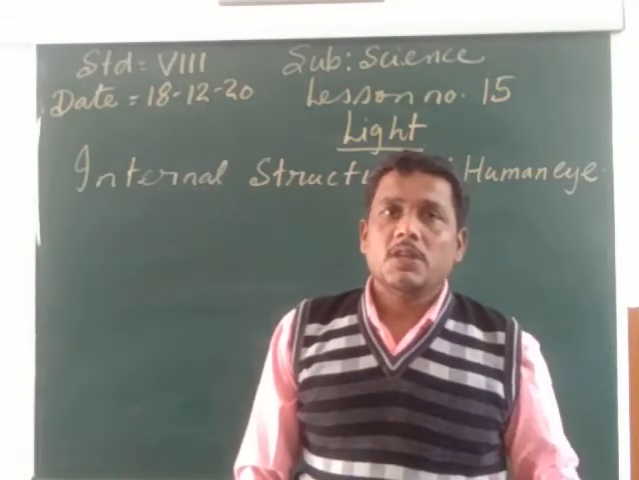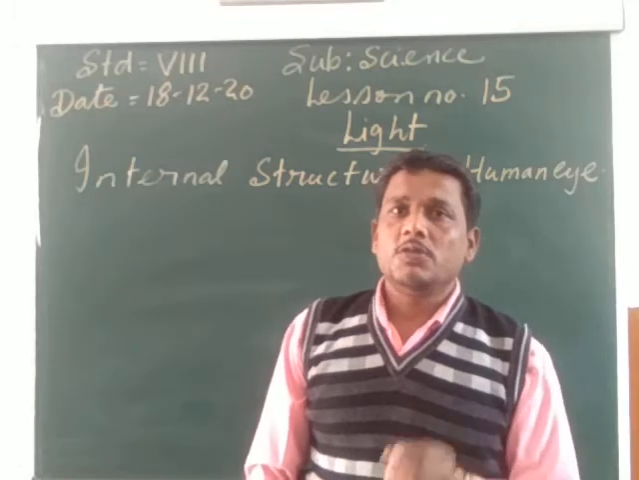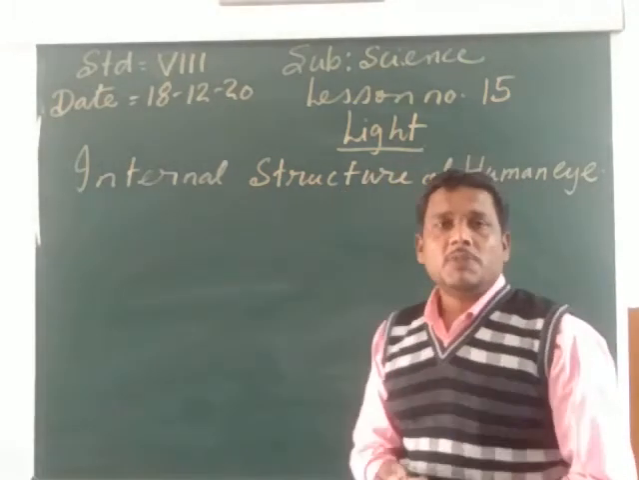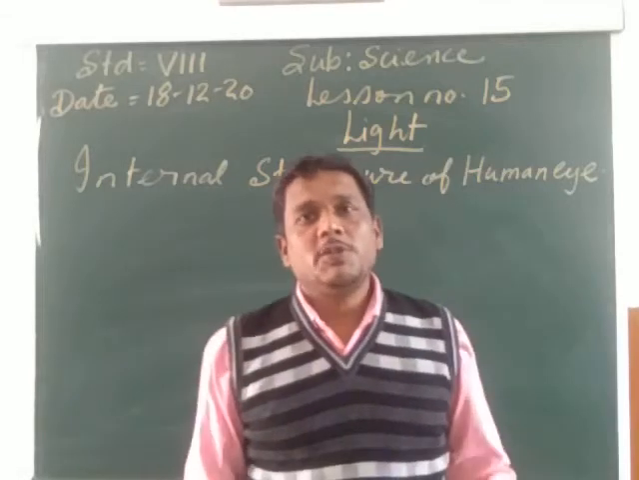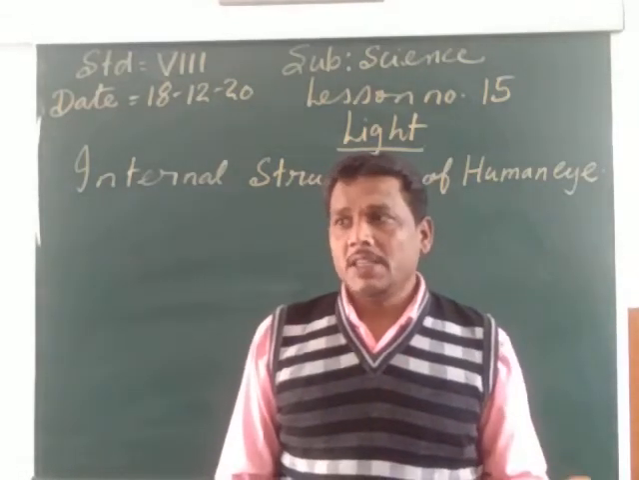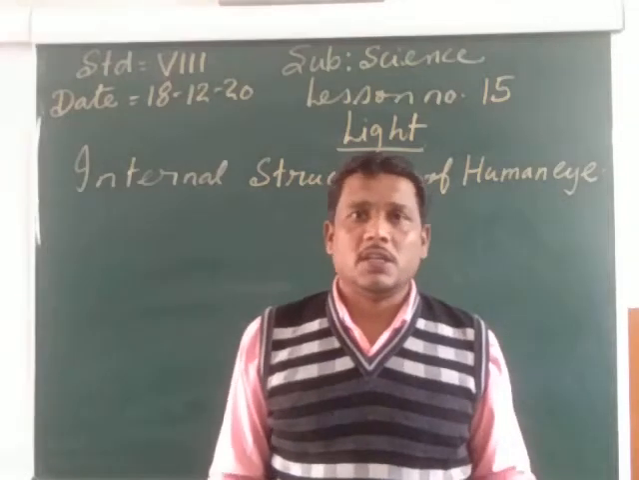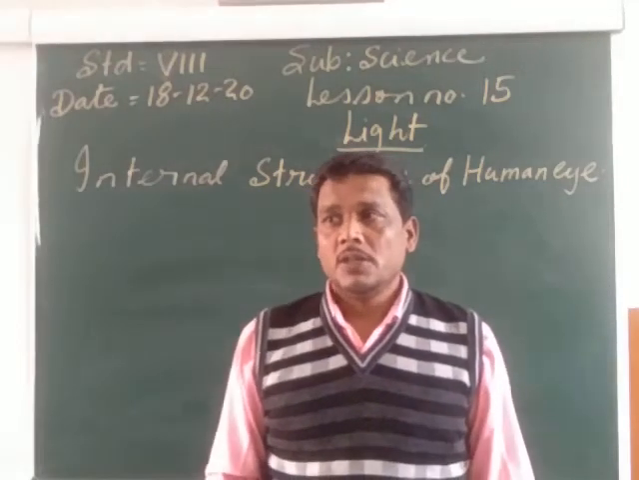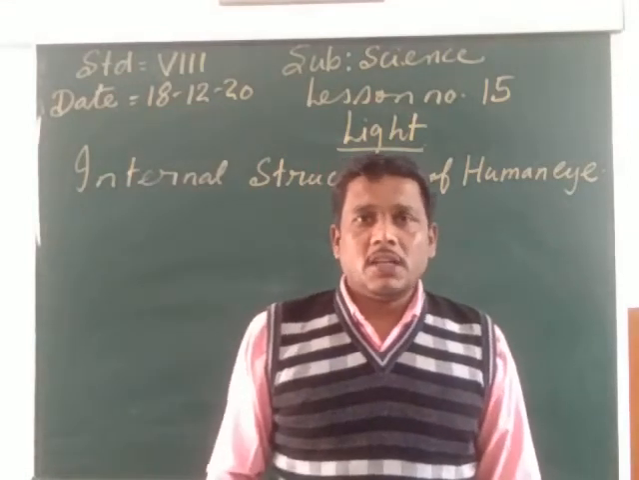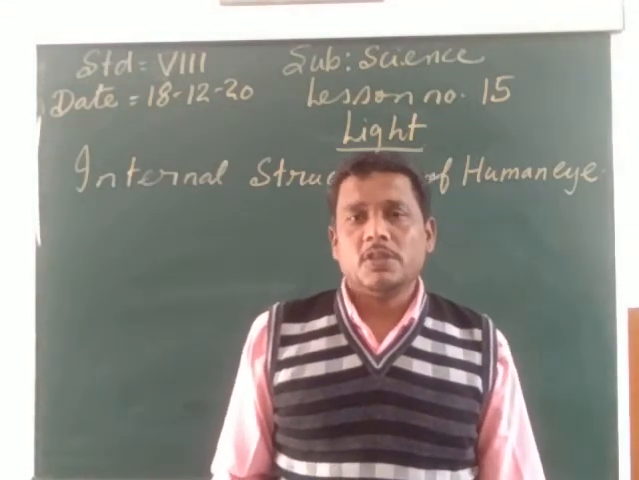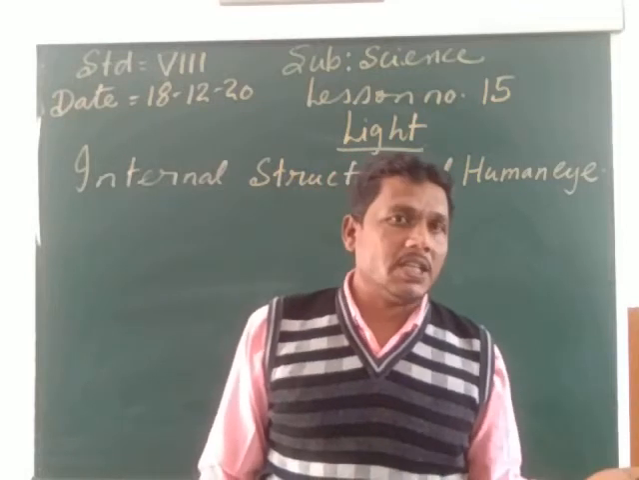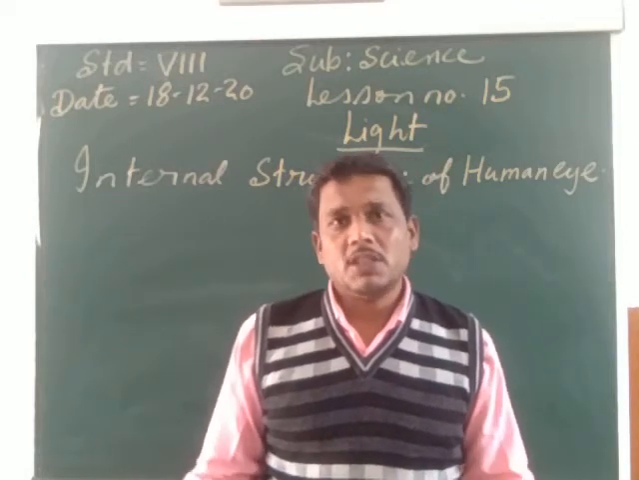My dear children, today we are going to study the internal structure of the human eye. We are able to see this beautiful world because of our eyes and the light. If the eyes are there but the light is not there, we cannot see this beautiful world. But if the light is there and the eyes are not there, we cannot see this beautiful world. So to see this beautiful world, we need both eyes and the light.